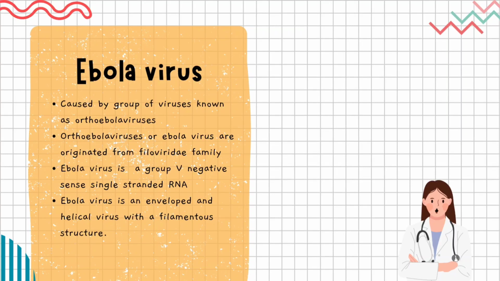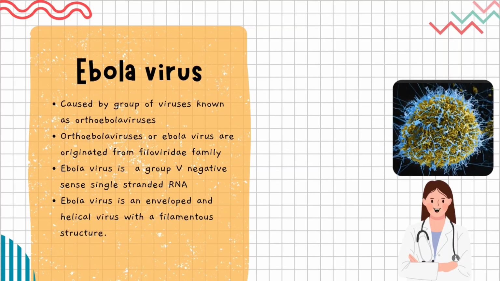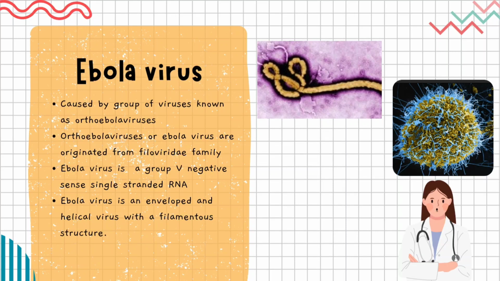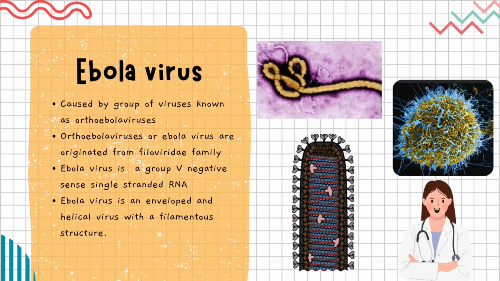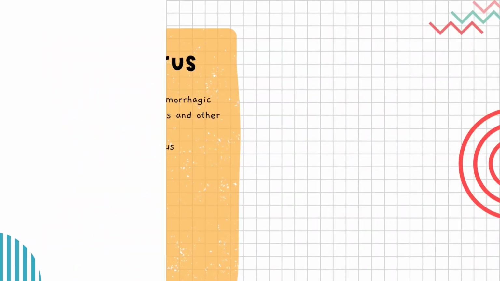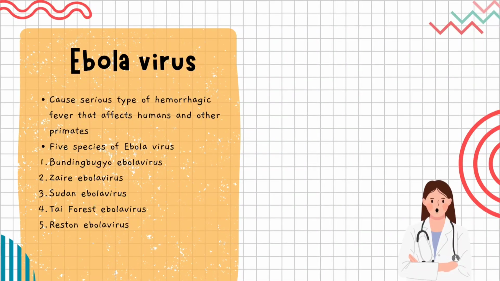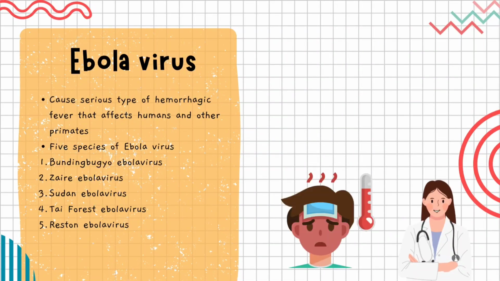In this slide, I will explain about Ebola virus. Ebola virus disease is caused by a virus known as Ebola virus, from the Filoviridae family. Ebola virus is a group 5 negative-strand single-stranded RNA virus. It is an enveloped and helical virus with a filamentous structure. Ebola virus can cause a serious type of hemorrhagic fever.